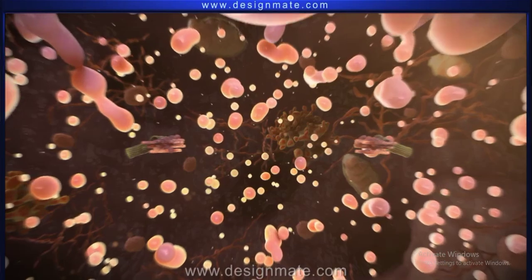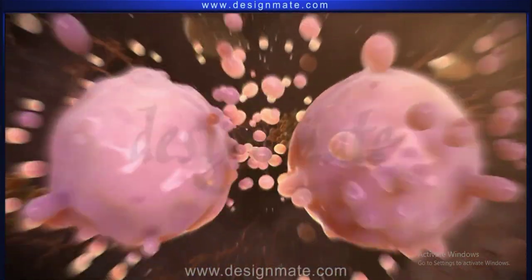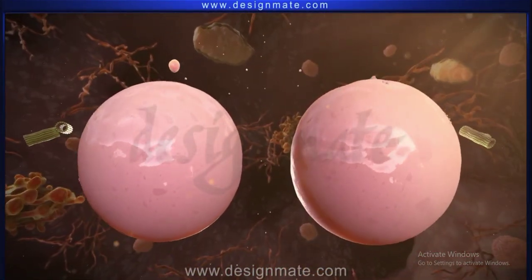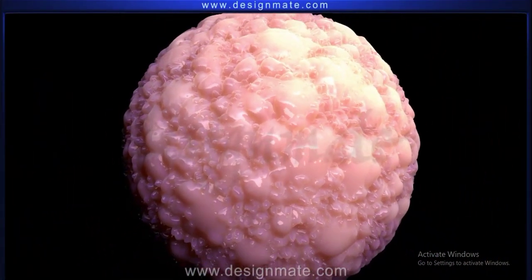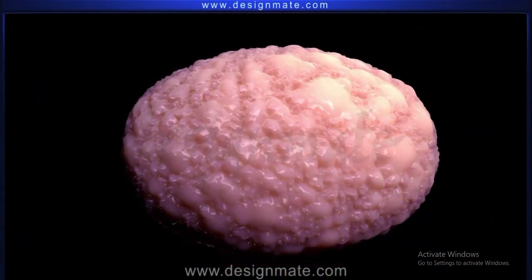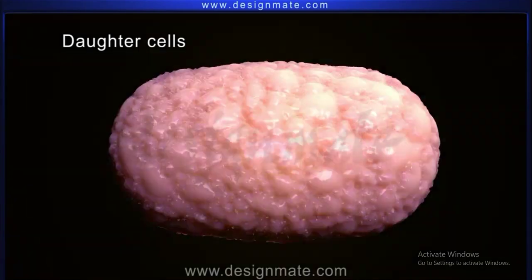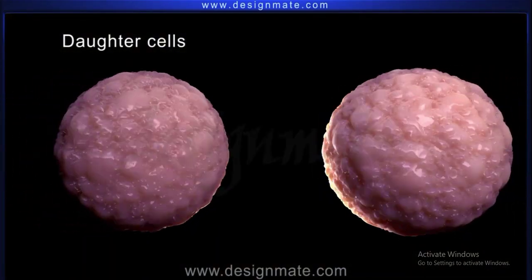Then the nuclear envelope is reformed around both the sets of chromosomes. The process of cytokinesis begins. In this process, the parent cell divides to form two daughter cells. Thus, the process of mitosis comes to an end.